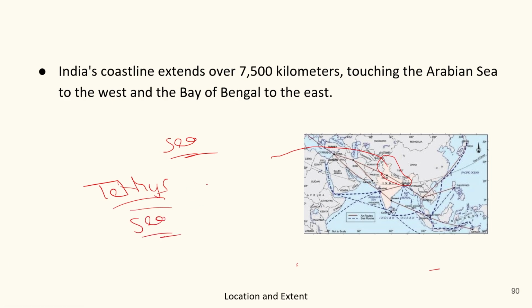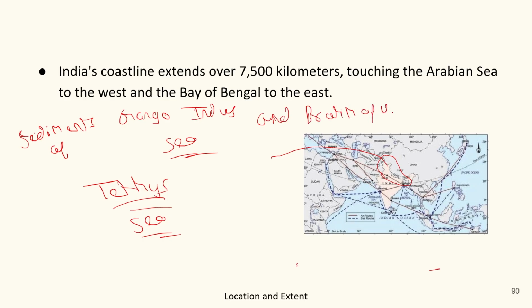And it is believed that the Tethys Sea was filled up by the sediments of Ganga, Indus, and Brahmaputra. We will learn about these rivers also in this chapter.